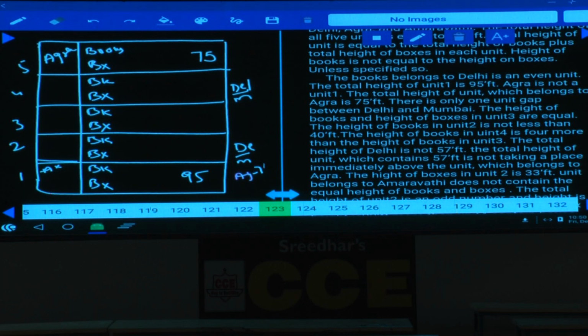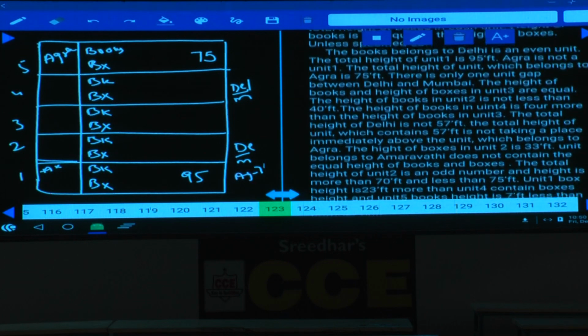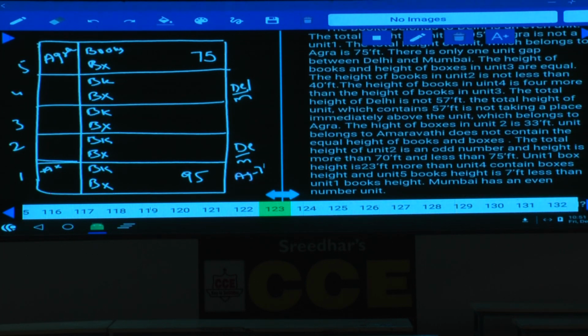Now we got 95 and we got 75, and the total length of this entire unit is how much? The entire unit is 352. Total length is 352 of all the 5 boxes together. And there is only one unit gap between Delhi and Mumbai. Delhi, Mumbai were done, Agra done, isn't it? Then we are left with the remaining. The height of books and height of boxes in unit 3 are equal. Next one.